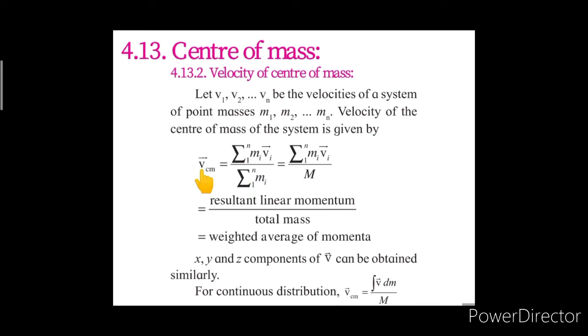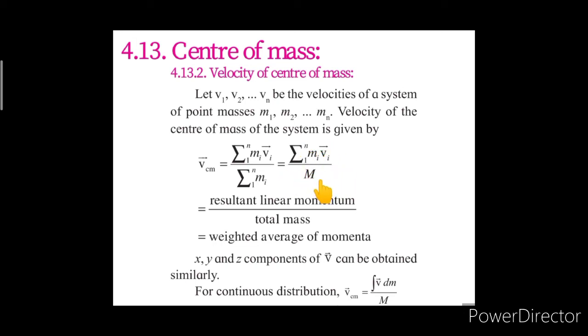So the velocity of the center of mass is v vector cm equals summation mi vi vector, where i goes from 1 to n, divided by summation of mi, where i goes from 1 to n. As summation mi is nothing but the total mass of the system, represented as capital M, the velocity of the center of mass is summation mi vi vector from 1 to n divided by capital M.